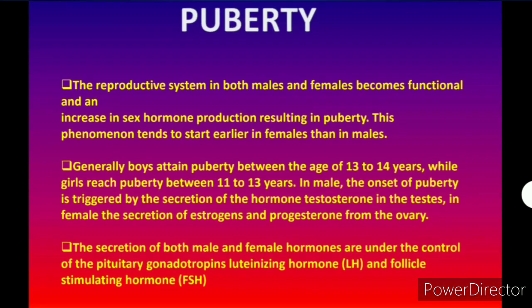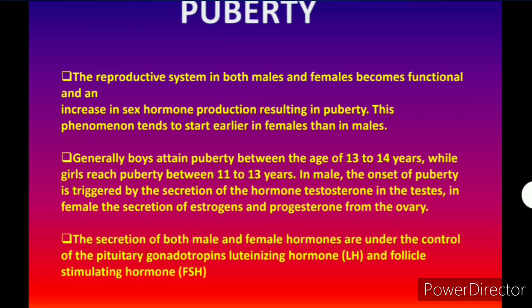Now puberty. Puberty is important because not at all ages can they produce eggs. It has a certain age, or a maturity level, in male as well as in female, but at different ages. The reproductive system in both male and female becomes functional and there is an increase in sex hormone production, resulting in puberty. This phenomenon tends to start earlier in females than in males. Generally, boys attain puberty between the ages of 13 to 14 years, while girls reach puberty between 11 to 13 years.